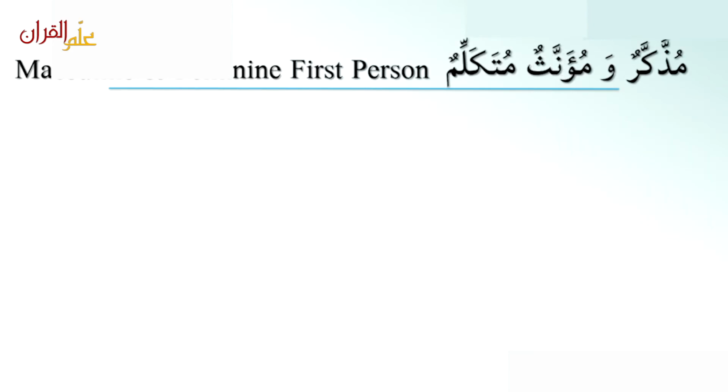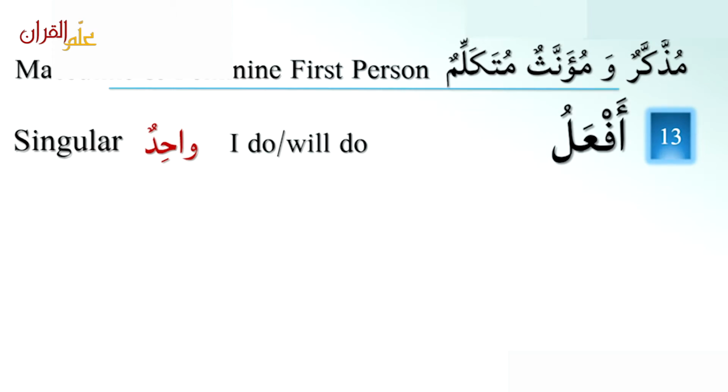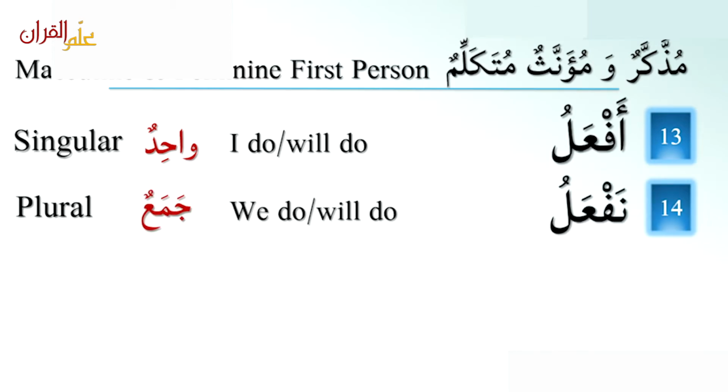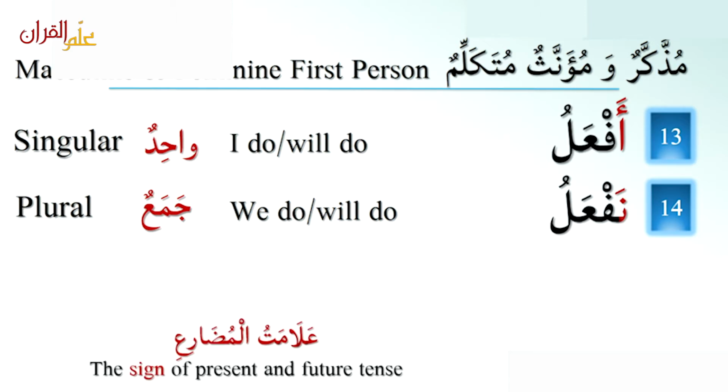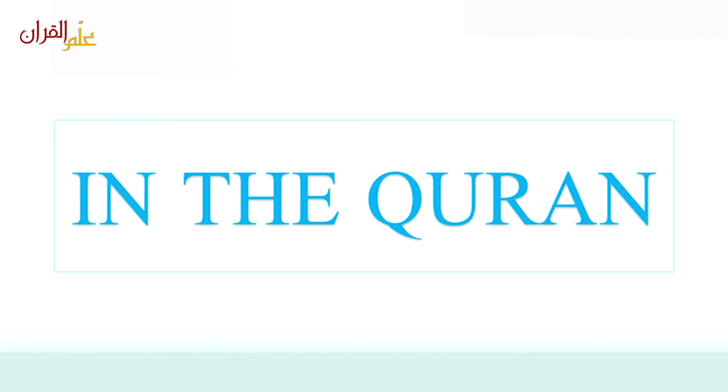Mudhakkar wa muannas mutakallim, masculine and feminine first person. The person who is speaking could be male or female. Af'alu, I do or I will do, is wahid, one person, could be male or female. Naf'alu, we do or we will do, is jama'a, more than one person, could be male or female. So the alif in af'alu and the noon in naf'alu are alamatul madari, the signs of present and future tense. So af'alu and naf'alu are fi'l madari, future tense verb. So let's see in the Quran.